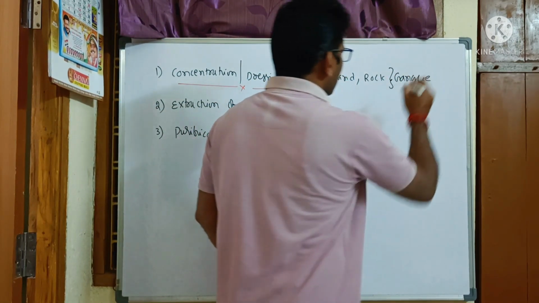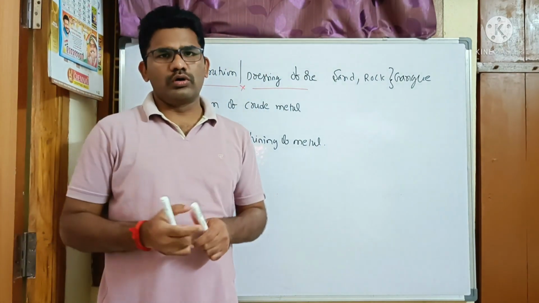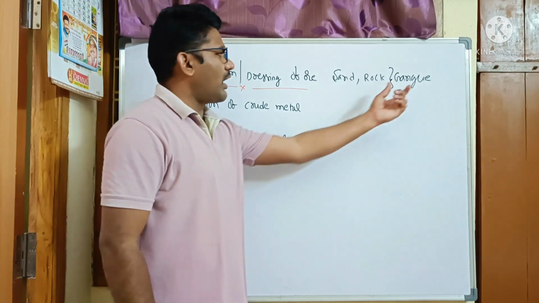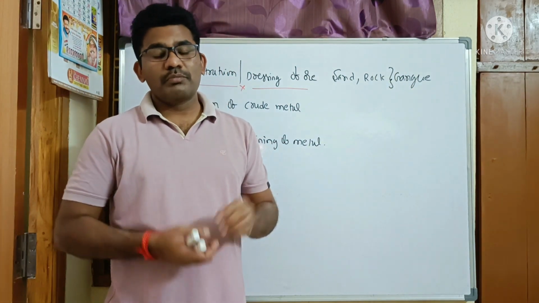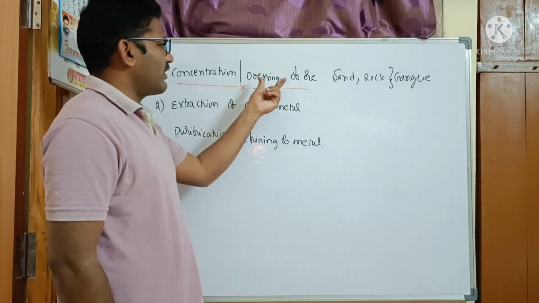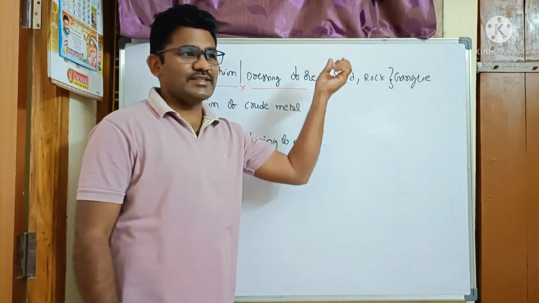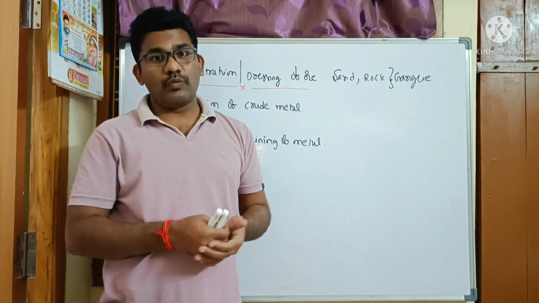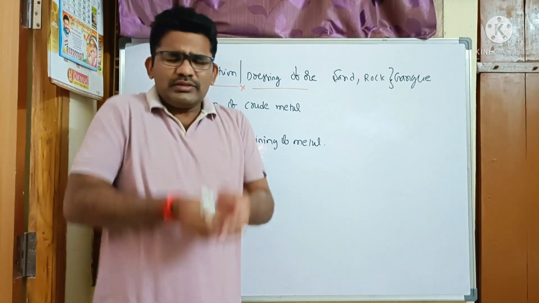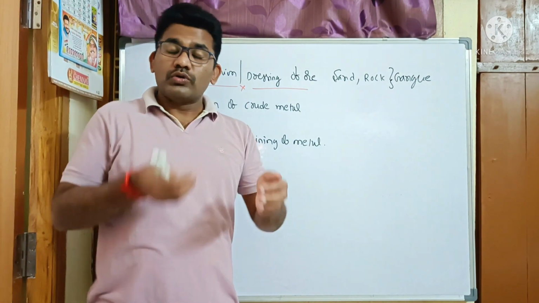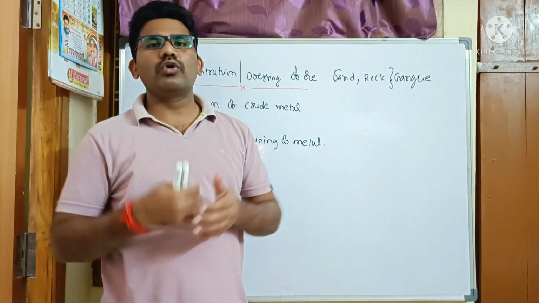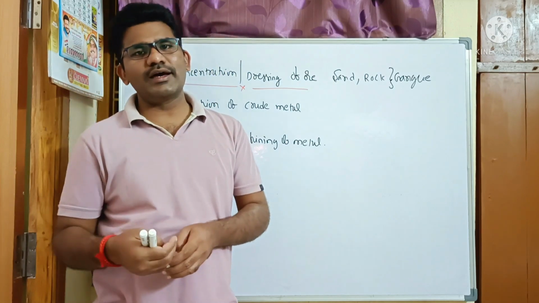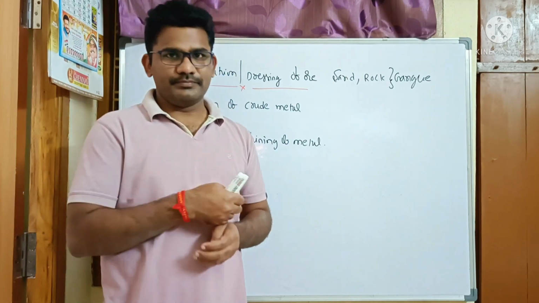So what is gangue? The rocky portion of the ore, the dust particles or sand particles which are present in the ore, are called gangue. By using this concentration or dressing, this rocky portion, that is the gangue, can be removed very easily. So in order to remove that gangue, what steps are to be followed? There are different methods in order to remove the gangue from the ore. That depends on the nature of the impurities as well as the nature of the metal.